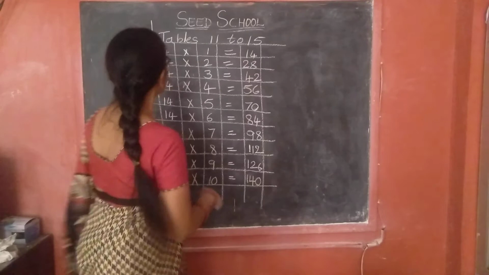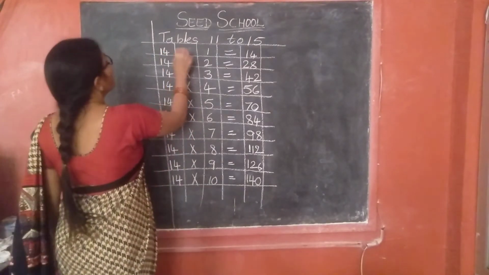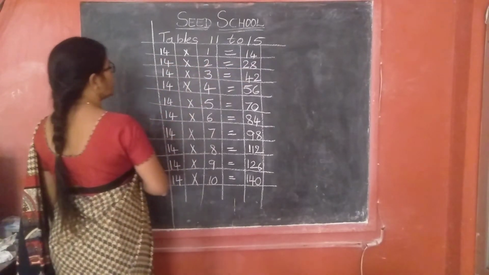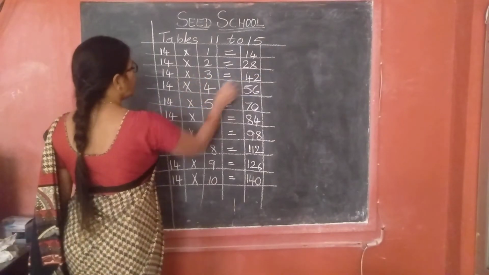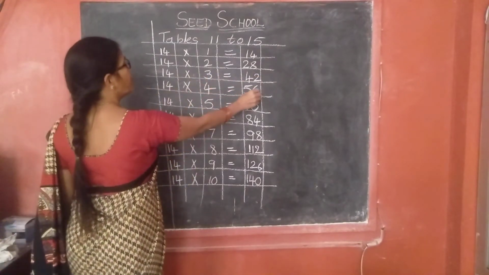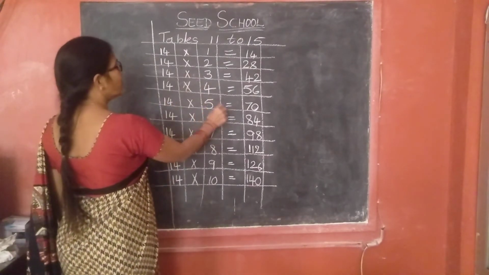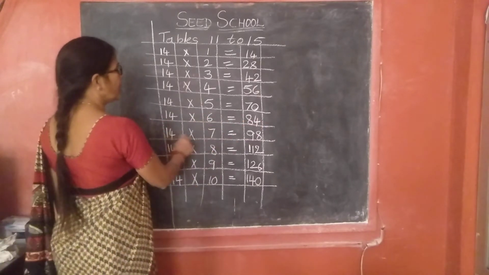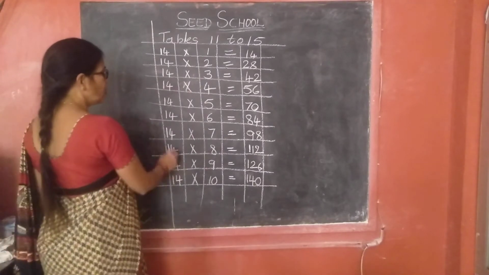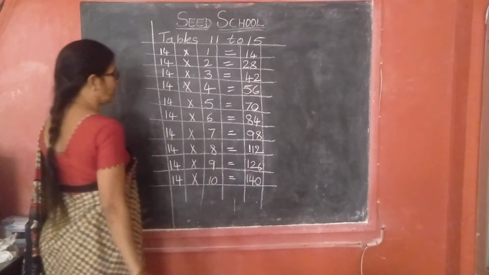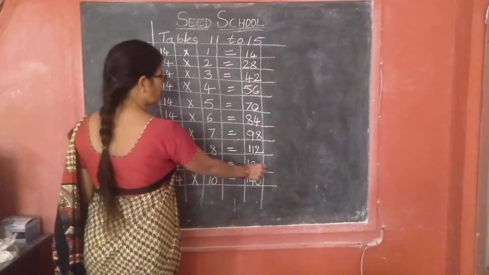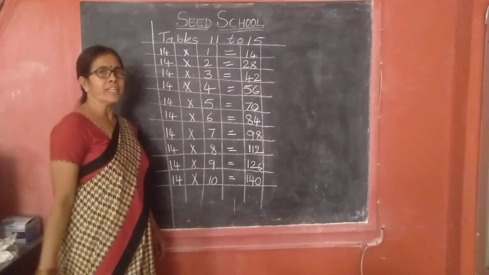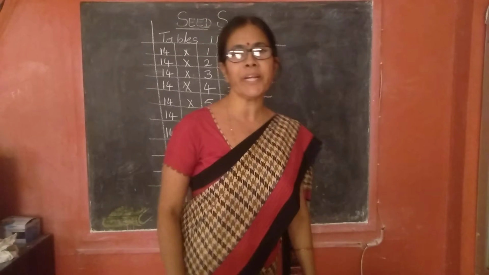Say loudly, children. 14 ones are 14. 14 twos are 28. 14 threes are 42. 14 fours are 56. 14 fives are 70. 14 sixes are 84. 14 sevens are 98. 14 eights are 112. 14 nines are 126. 14 tens are 140.